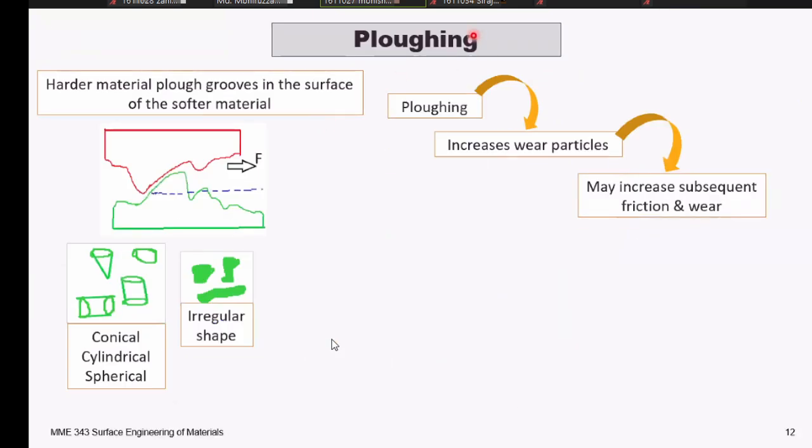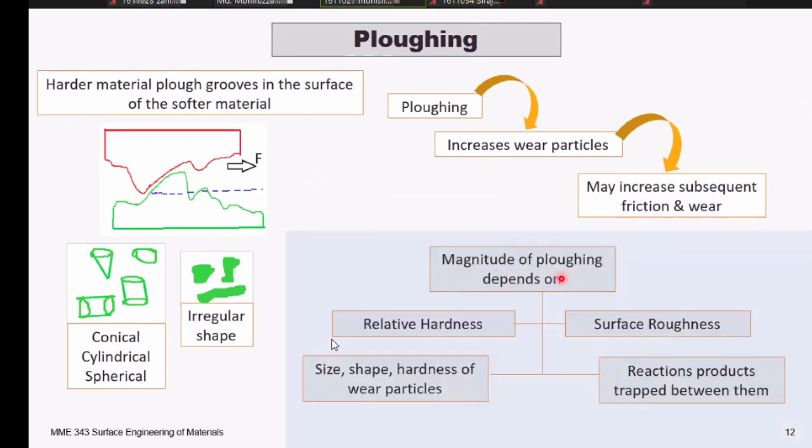Plowing can contribute to friction. Plowing can increase wear particles like this with a defined shape or this irregular shape. And these particles can further increase the subsequent friction and wear. So plowing depends on hardness and roughness of the surfaces, and the particle size and their shape also affect it a lot.